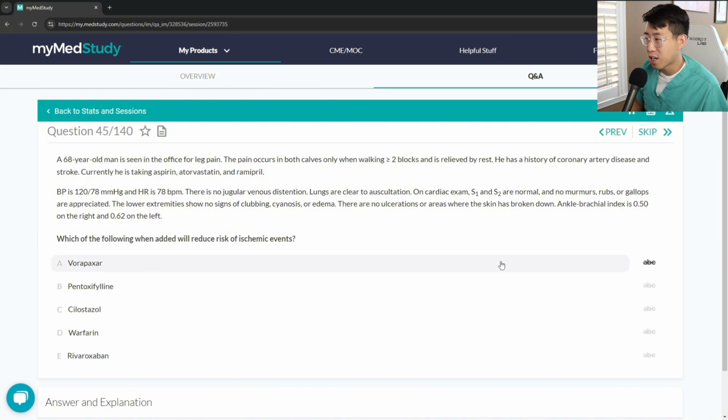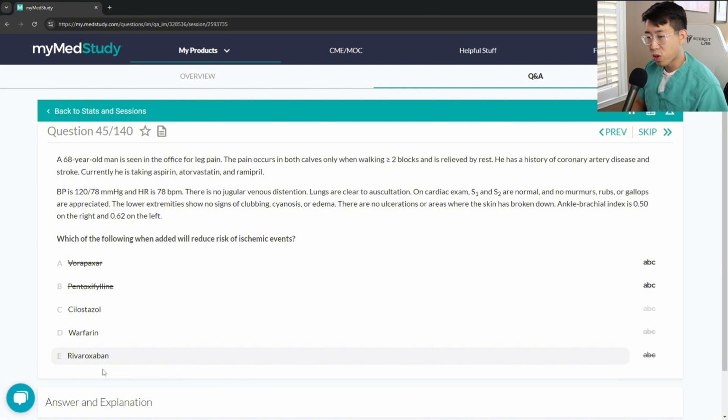So Vorapaxar, I've never heard of that. Pentoxifylline, that's more for alcoholic hepatitis. Cilostazol, this does help, although I feel like it may just lead to symptomatic benefit. I'm not sure if it actually reduces the risk of ischemic events. In fact, I think one of the earliest things that you're supposed to do is supervised exercise programs, which is supposed to be kind of the most helpful thing at the outset. And then we have 2 anticoagulants here. So yeah, I think the cilostazol, it is a treatment for peripheral arterial disease, but I do feel like it's more of a symptomatic benefit.